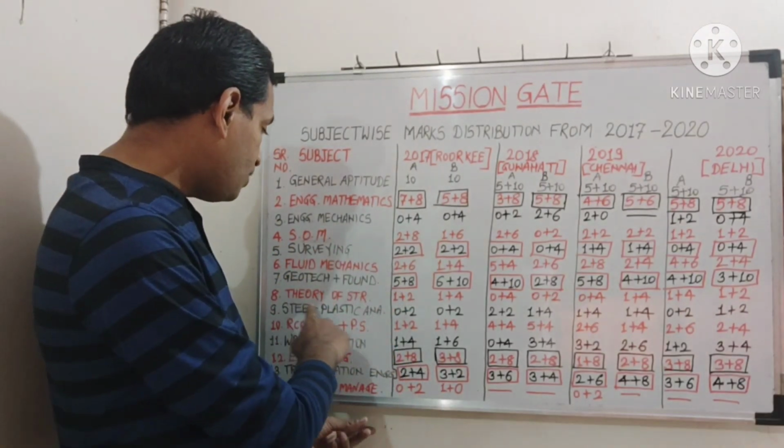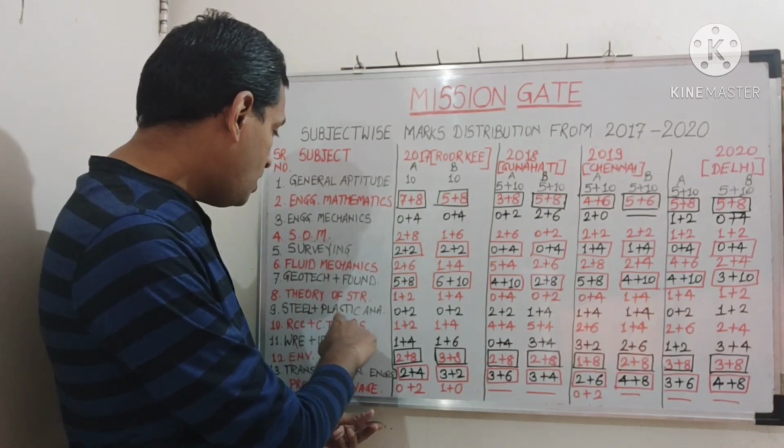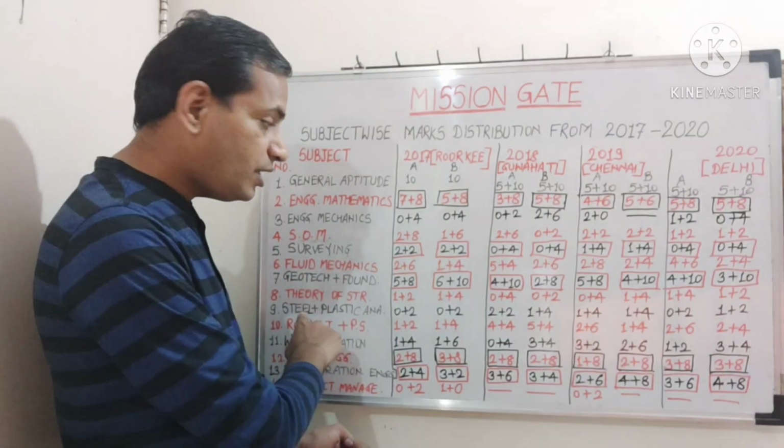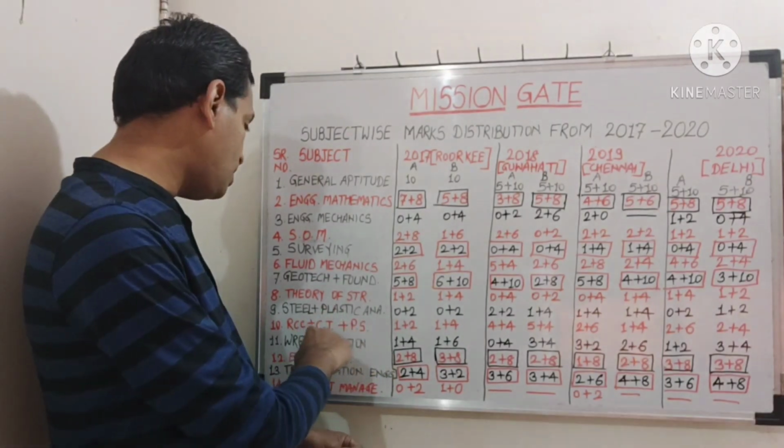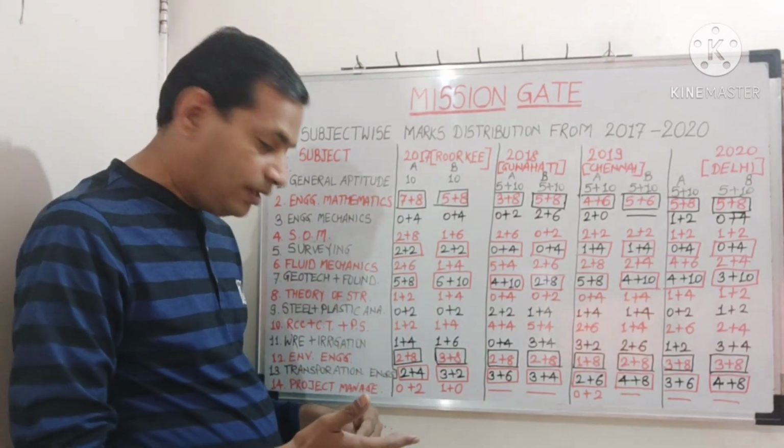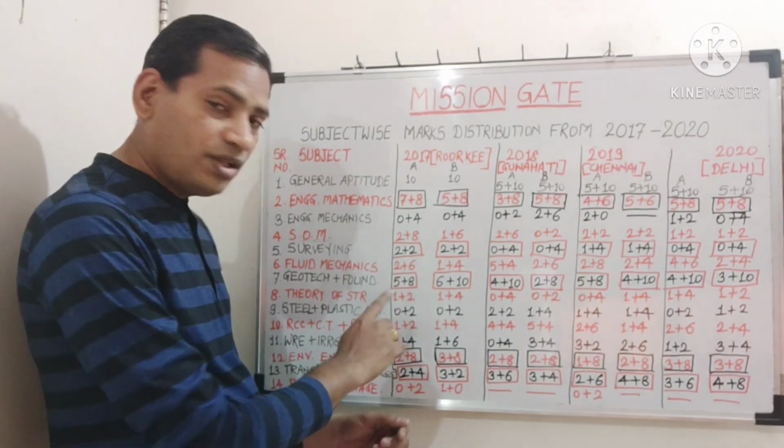Then next is steel and plastic analysis, steel structures and plastic analysis. And next is RCC plus concrete technology plus pre-stressed concrete structures.